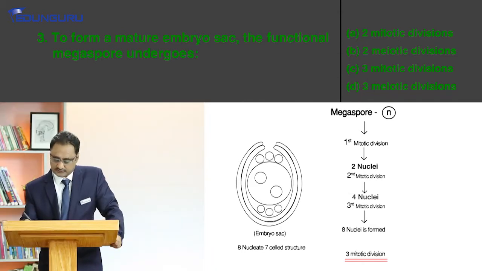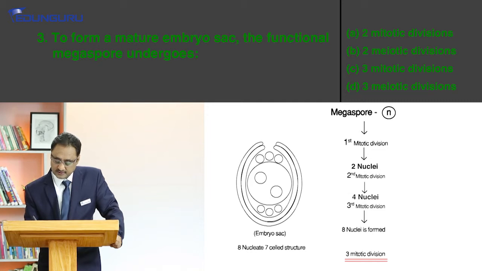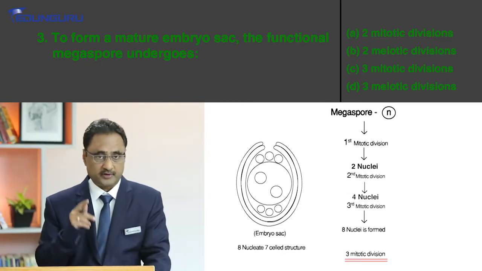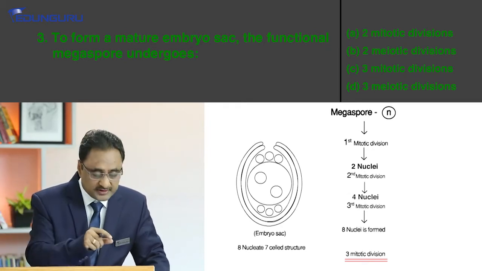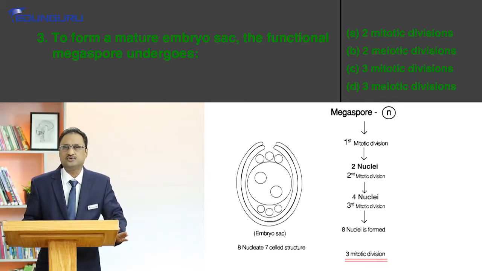Okay, so as far as the formation of the embryo sac is concerned, the required division is 3 mitotic divisions, right? So the correct answer for question number 3 is option C. But here I would like to draw your attention to one very important fact regarding solving such questions. The key to solving this question is just one thing: you need to concentrate on the starting point, from where actually we are starting. For instance, here we are starting from the megaspore.